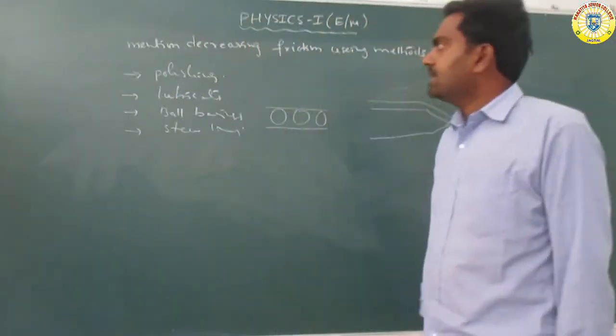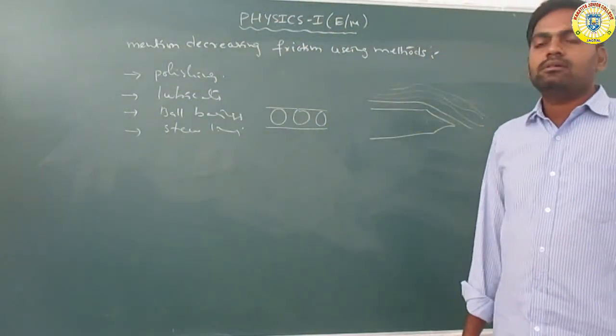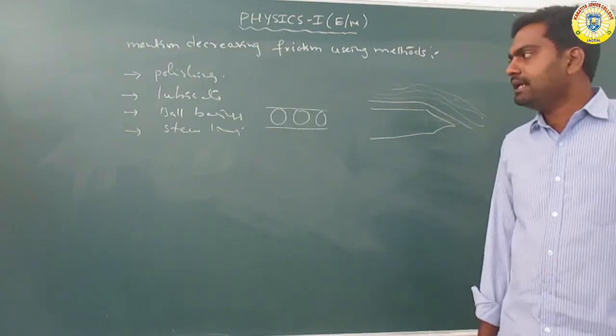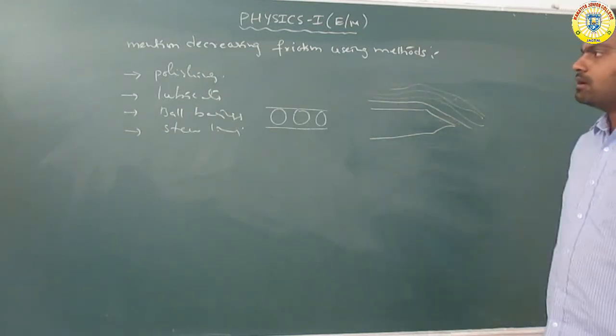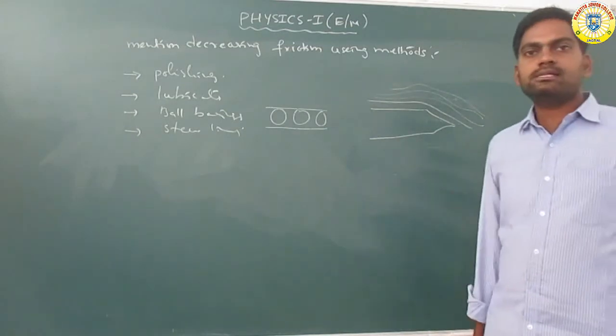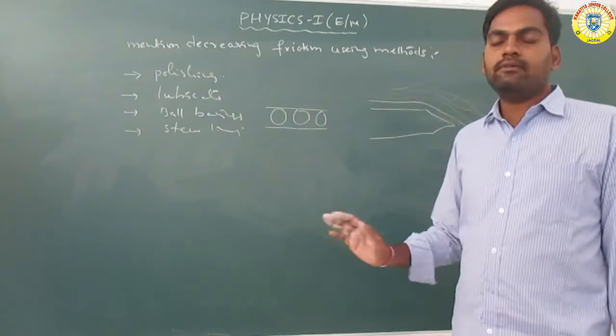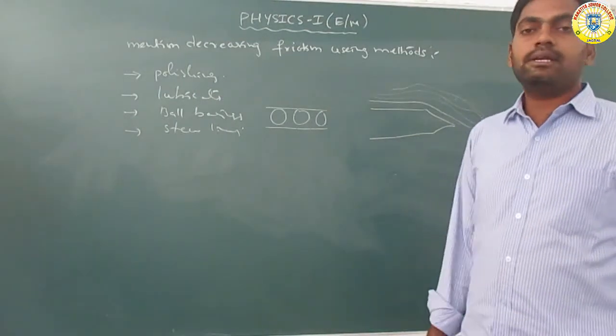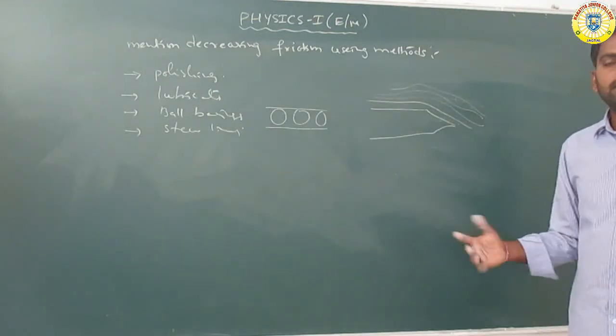So friction is decreased by using four methods: polishing, lubricants, ball bearings, and streamlining. With polishing, the body becomes very smooth and reduces the frictional force. Lubricants: oil and grease are used.